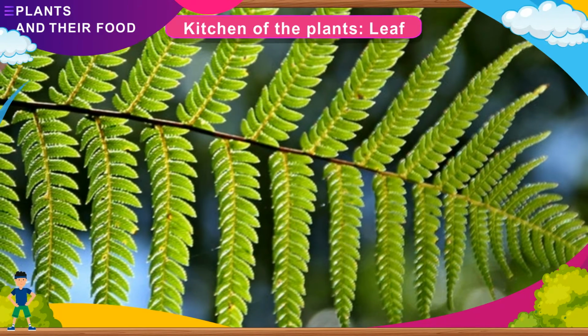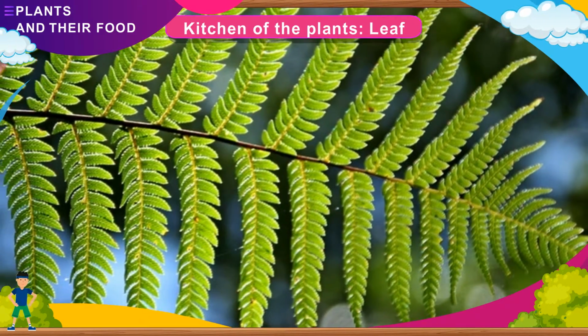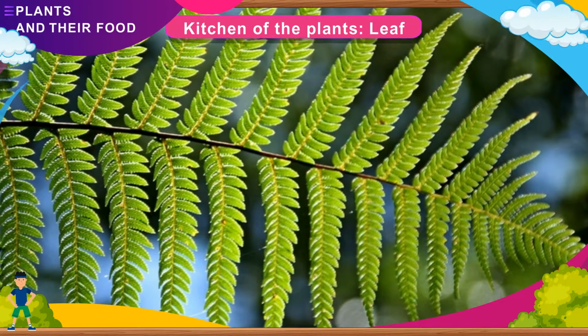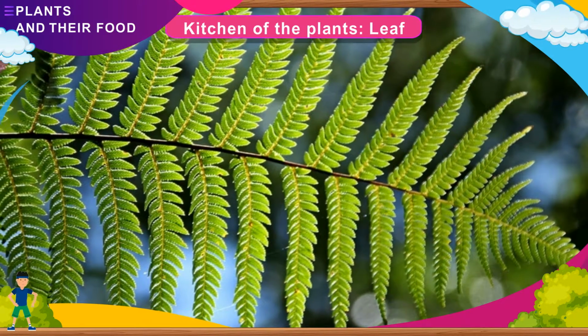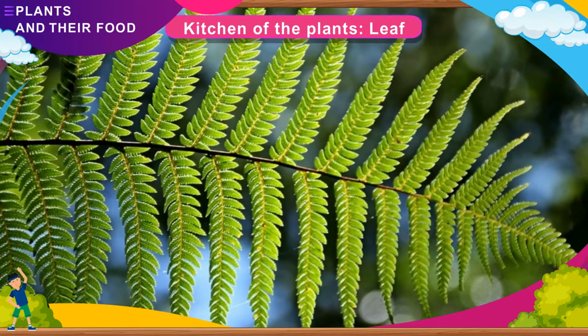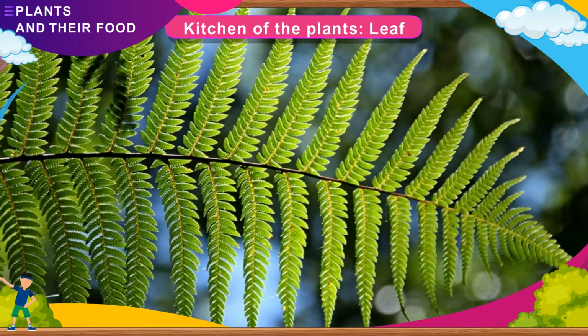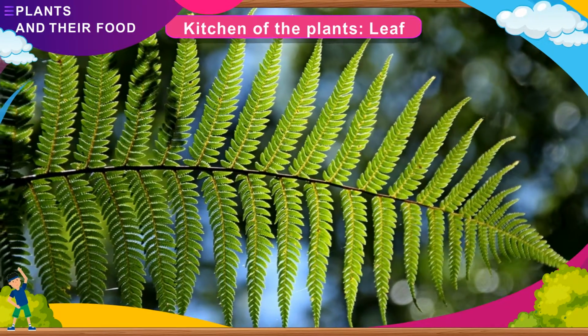Kitchen of the plants: leaf. It is important to remember that only the green parts of the plant are capable of making food. The non-green parts do not make food. In the green parts of the plant, especially the leaves, the living cells contain a green pigment called chlorophyll in a cell organelle called chloroplast.